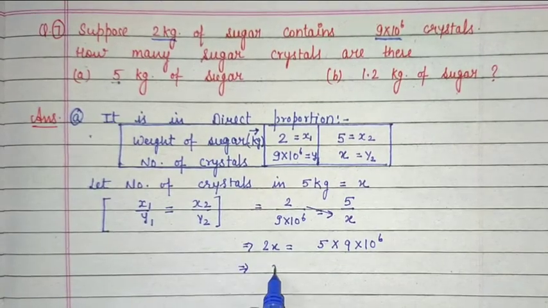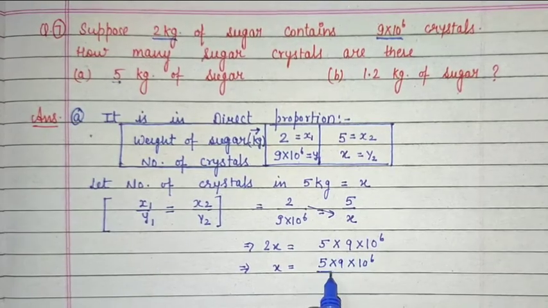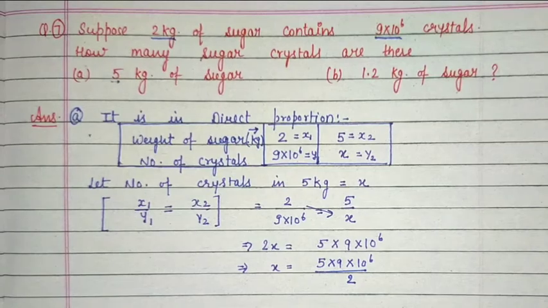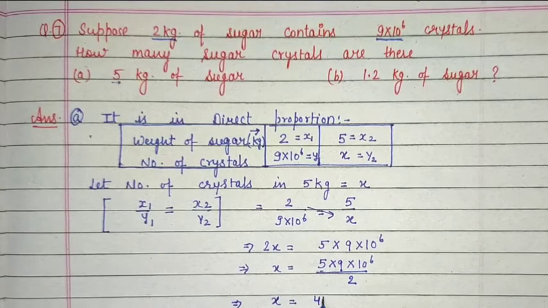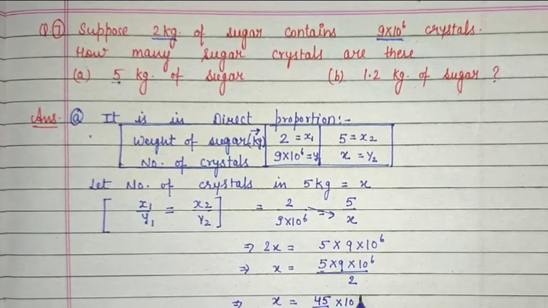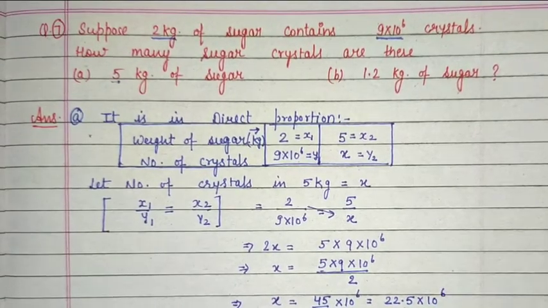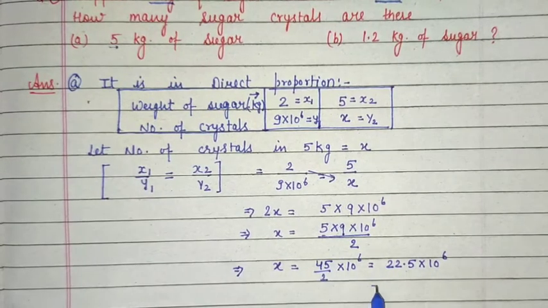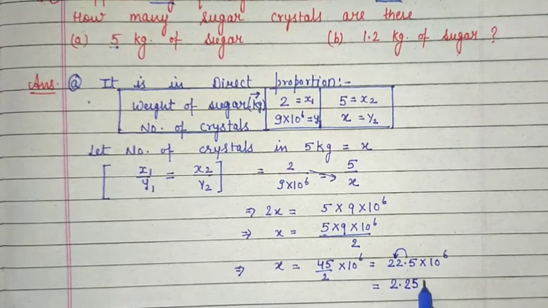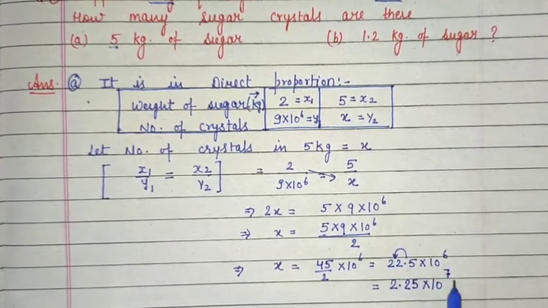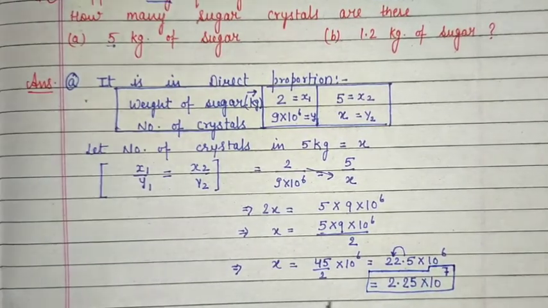So x equals to, ये 2 कहाँ आ जाएगा, डिवाइड में. 5 into 9 into 10 raised to power 6 divided by 2. Okay. Now 9 into 5, 45, divide by 2 into 10 raised to power 6. If you solve it, you will get 22.5 into 10 raised to power 6. And we have also studied, if you want to write in standard form, तो point कहाँ आ जाएगी, after 2 only. So this is एक पावर इंक्रीज हो जाएगी. So answer is 2.25 into 10 raised to power 7.